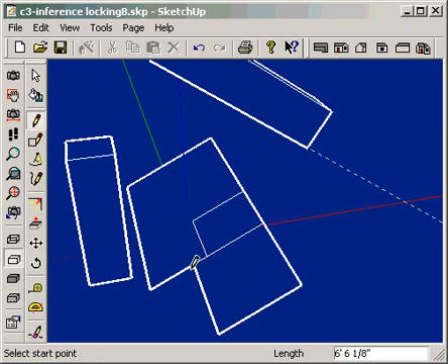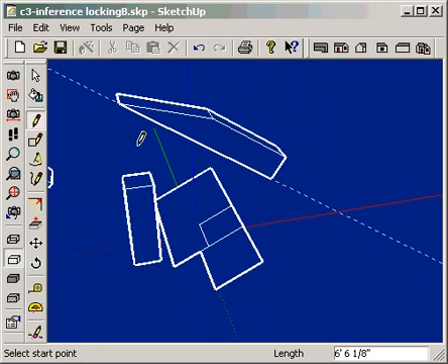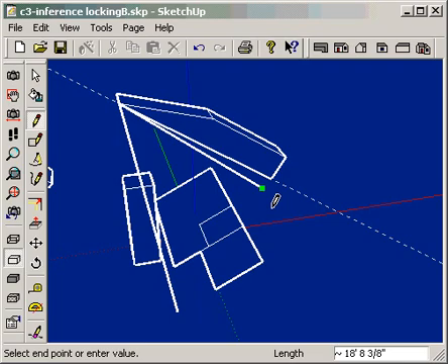Let's look at locking the inference to a face. I start drawing a line off the surface. By moving over the surface until the cursor dot becomes blue, the program will place the endpoints. Now holding Shift, I am telling the program to lock the plane of that surface. Any point I pick will now align with this plane.